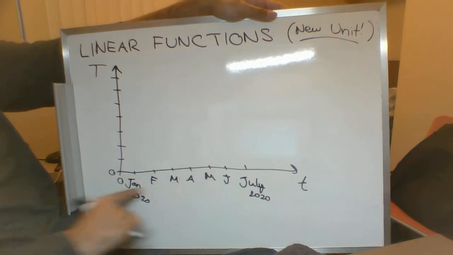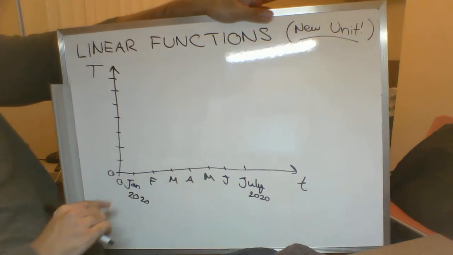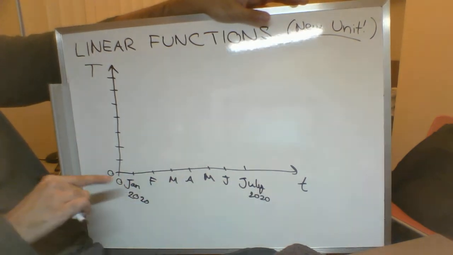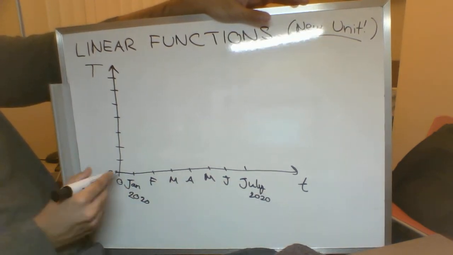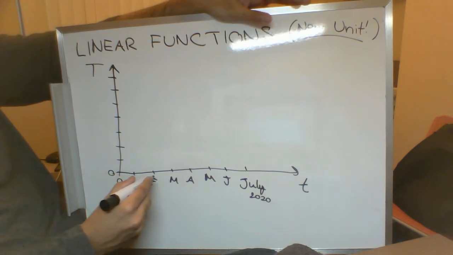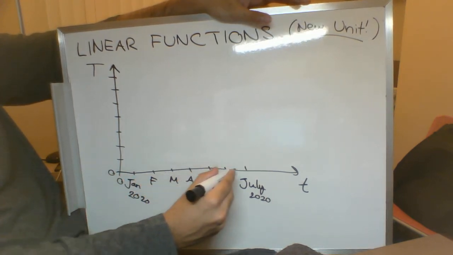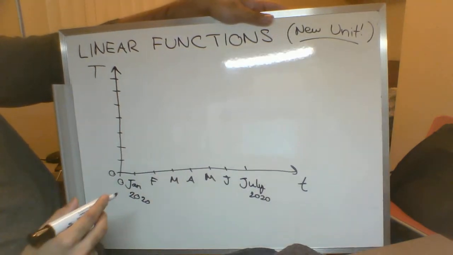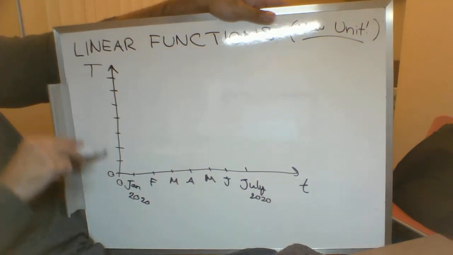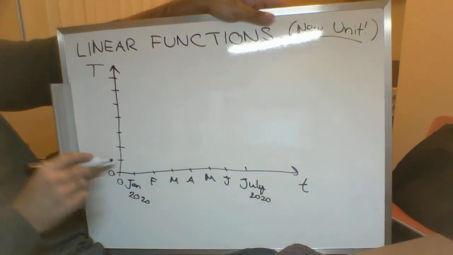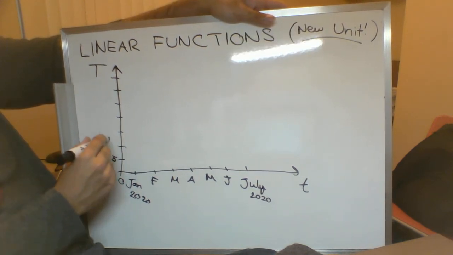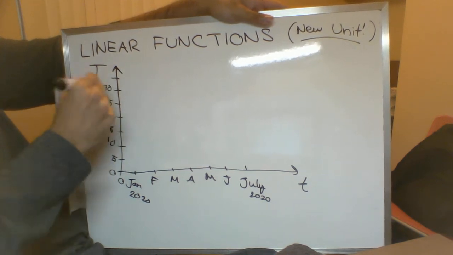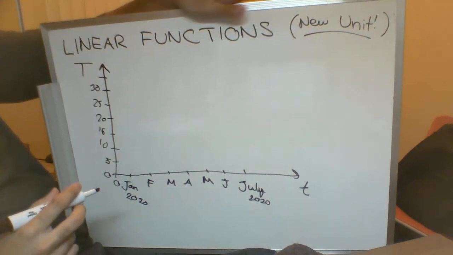This 0 down here, given that we're writing this out in months, doesn't really make sense. But this is basically when you start your stopwatch going in that direction. This 0 point is where your time starts. And then as you move along the horizontal axis, time is passing from January to February to March to April and so on. And then going up this way would be your temperature. So 0 degrees is down here, and then you could have 5, 10, 15, 20, 25, 30, and so on, as high as you need it to go for your graph.